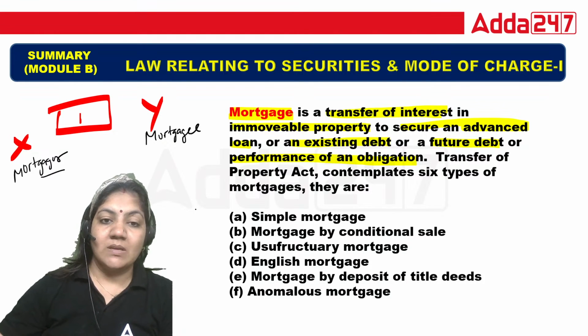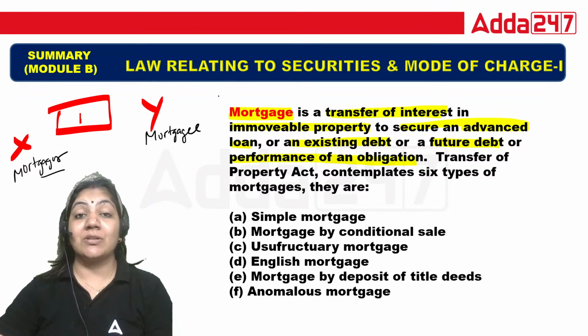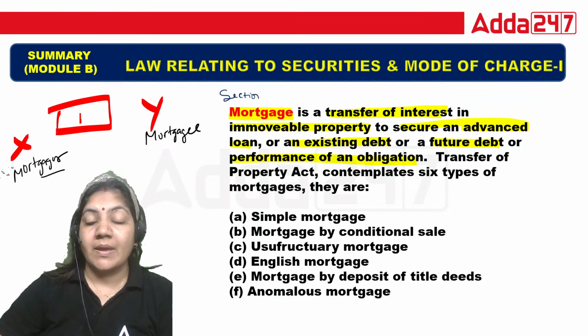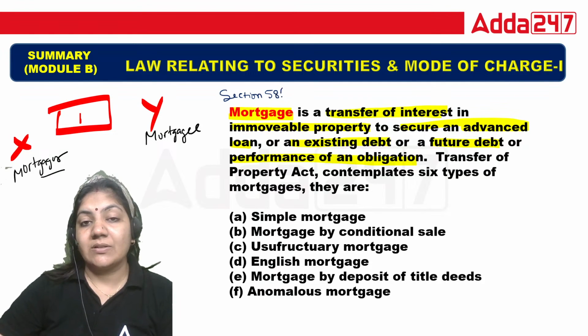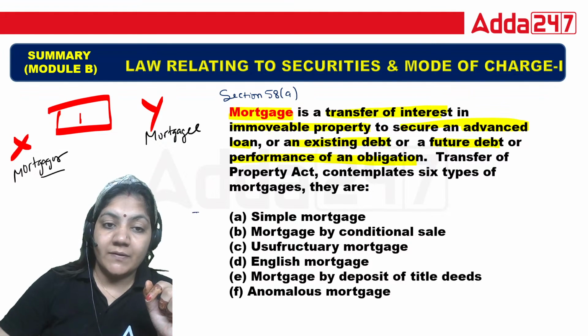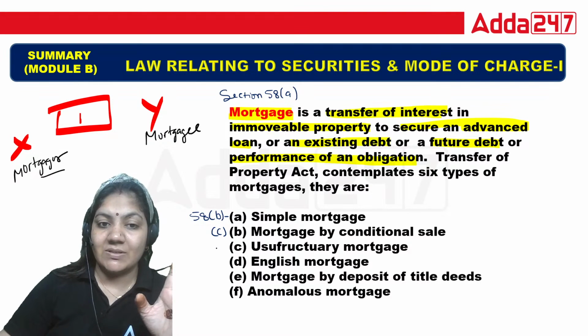First of all, you have to understand the definition, because the section is also important in this part. Section 58 clause A is the definition of mortgage. 58 clause B, simple mortgage. 58 clause C, mortgage by conditional sale.